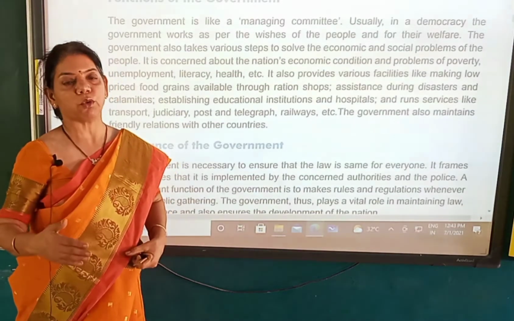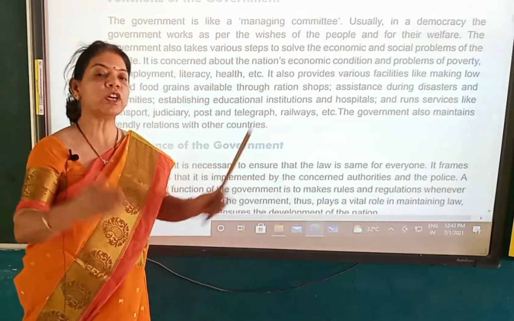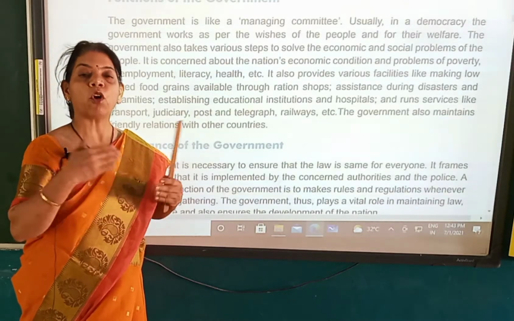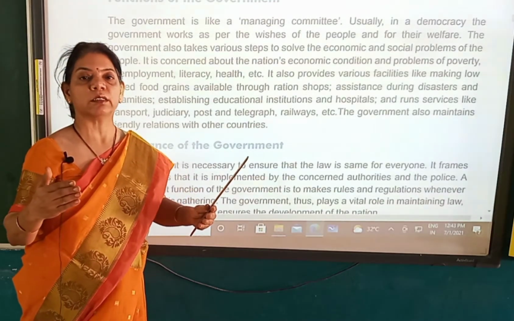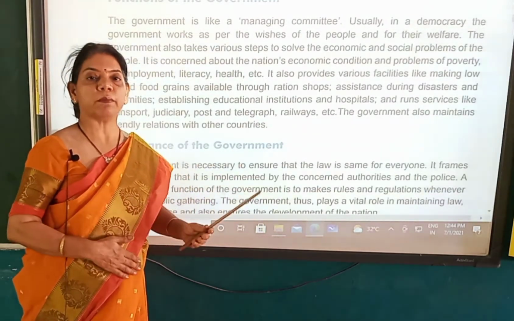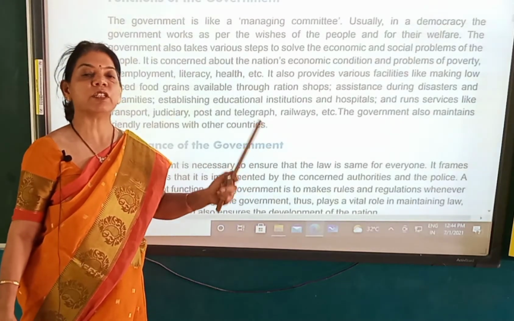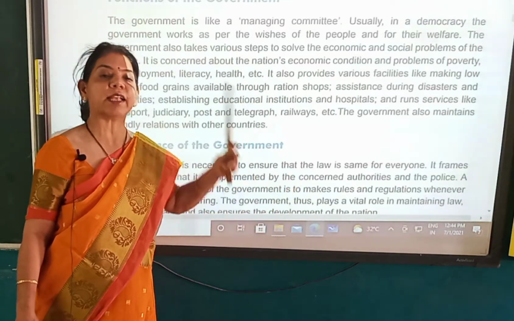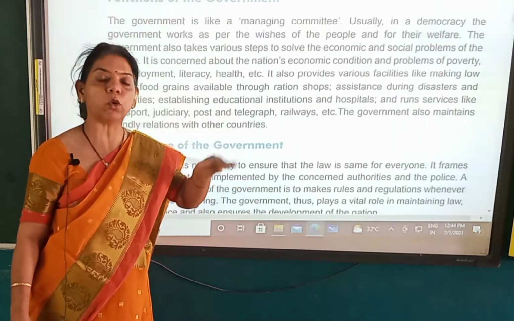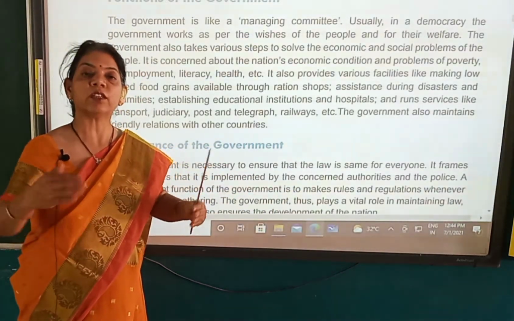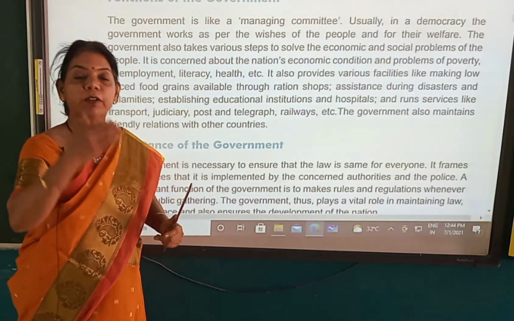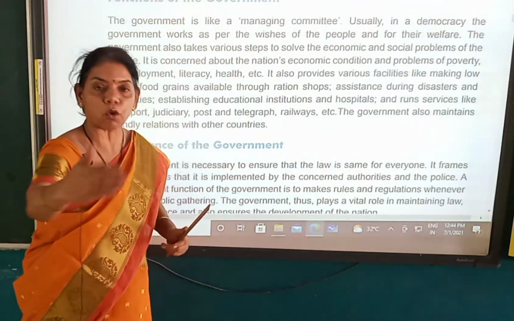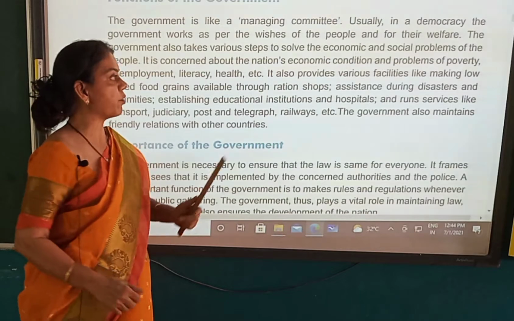Government also ensures that for the poor people who cannot afford 2 meals a day, it has established ration shops. So they get the food grains at a very subsidized and low rate. So all these are the functions of the government. The government is functioning under those fields, right children?